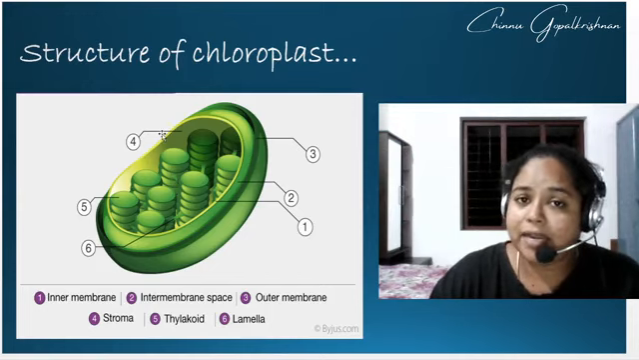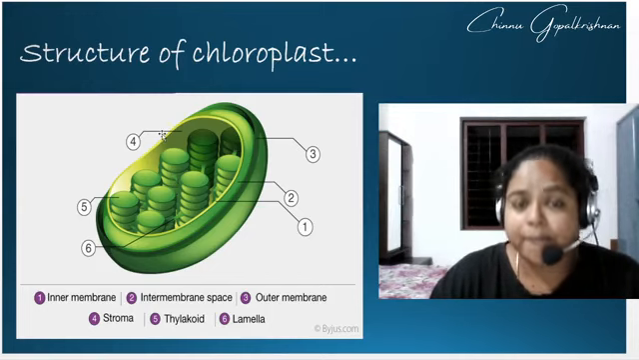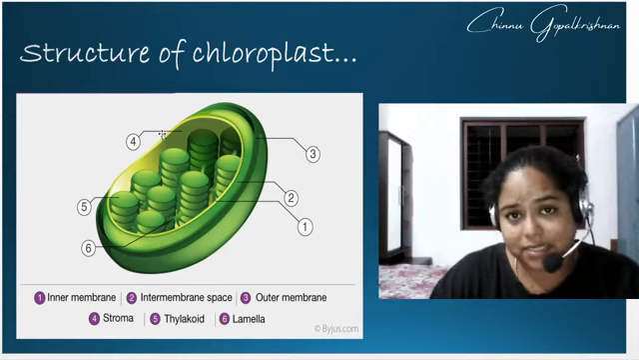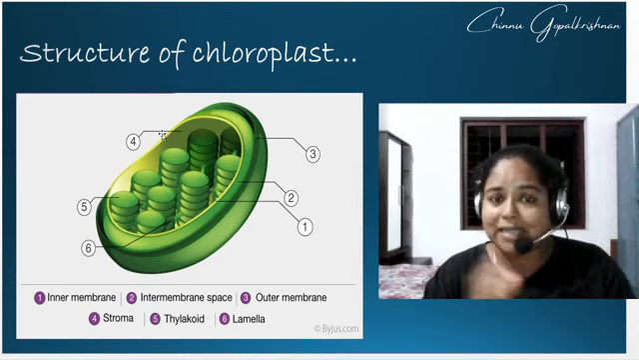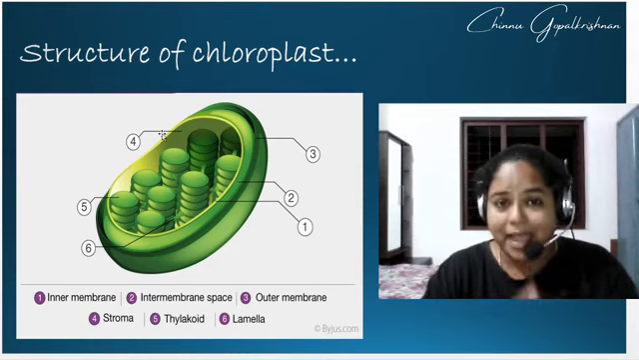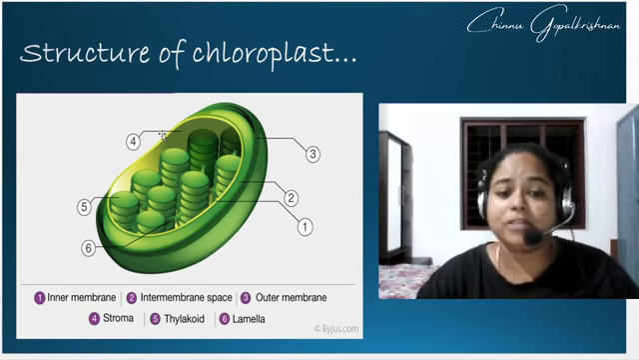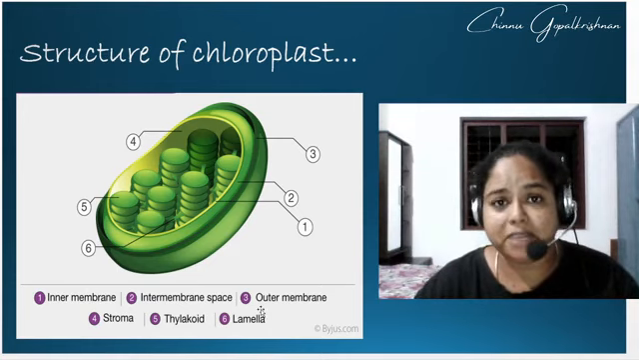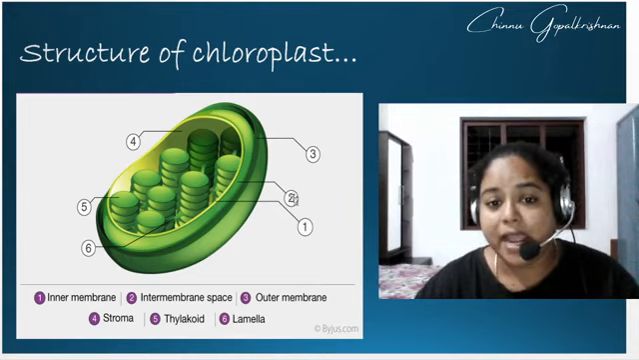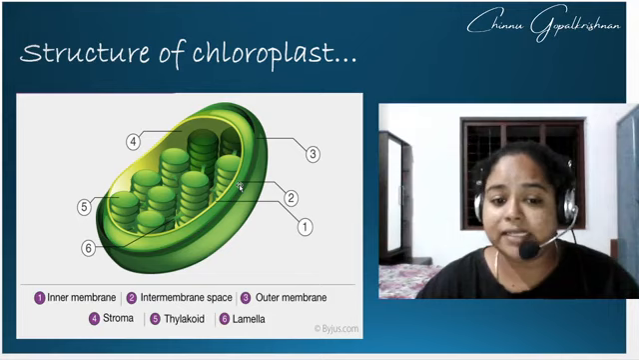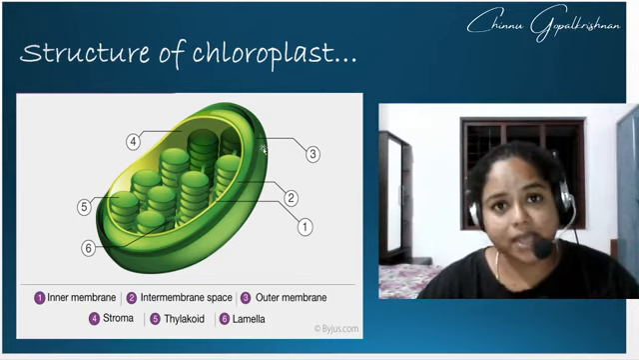This is the structure of the chloroplast. Like we studied about the mitochondria, in the same manner chloroplast is also a double membrane structure. It is made up of two membranes, so it has an outer membrane as well as an inner membrane, and between that you have the intermembrane space. So let's match this. At number 1 you have the inner membrane. At number 2 you have the intermembrane space. At number 3 you have the outer membrane.